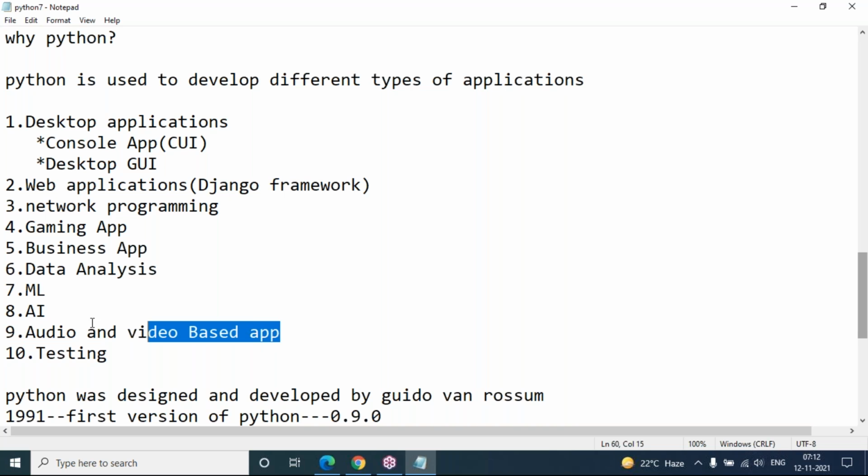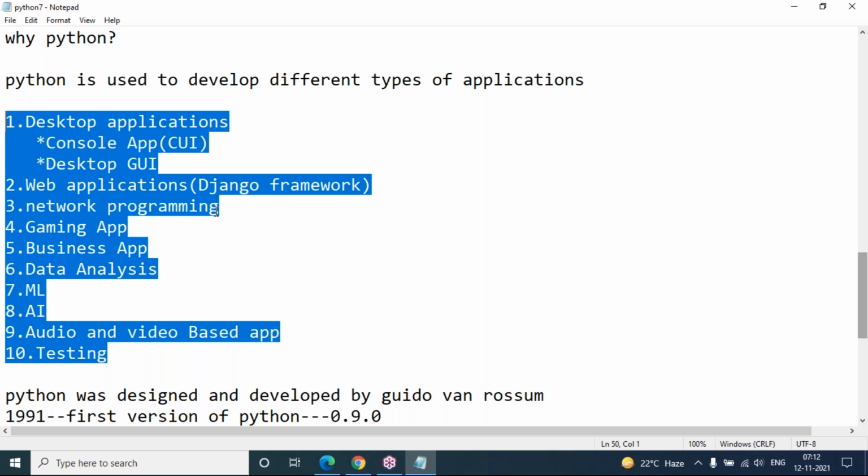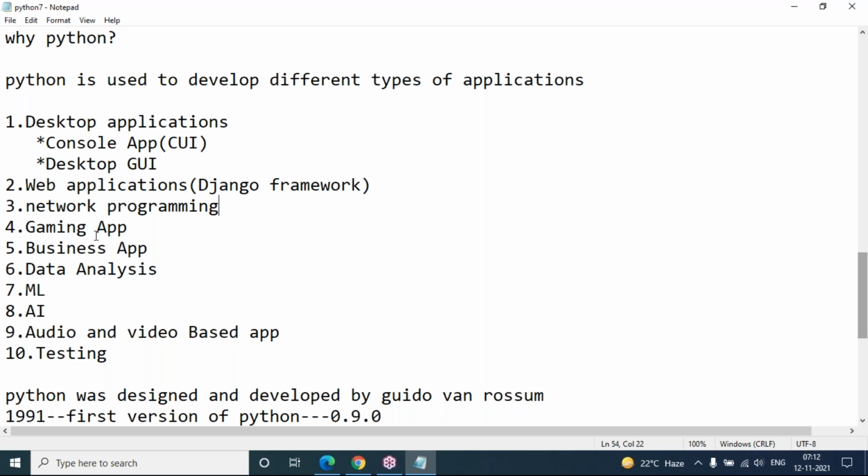Yes, top level companies like YouTube and Spotify are using Python and Django applications for managing their audio and video based applications. And testing is also possible with Python, like Selenium with a Python script. So this is the application area where exactly we use Python. And not only this, we can use Python script in embedded programming, MATLAB, VLSI, and so on.